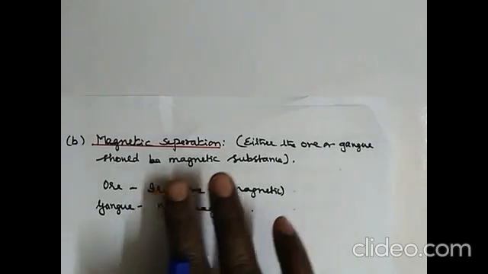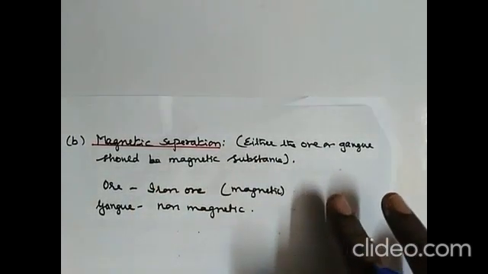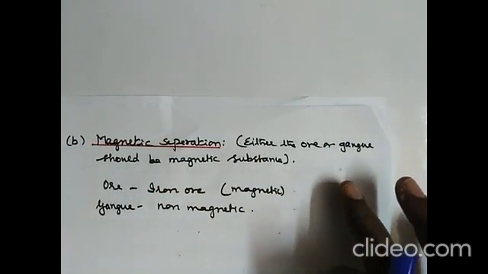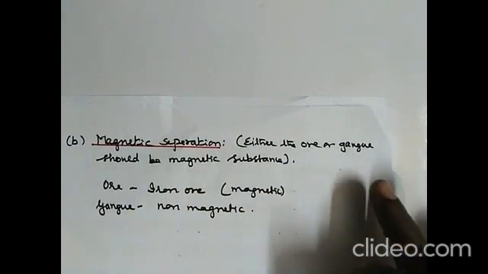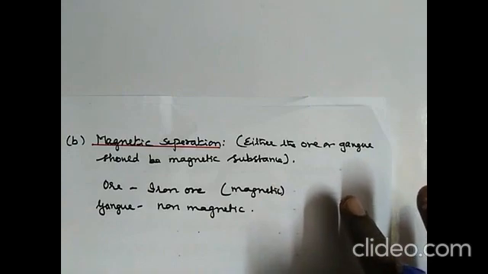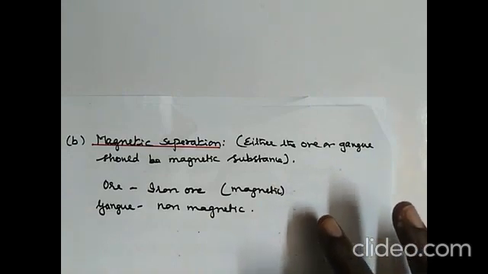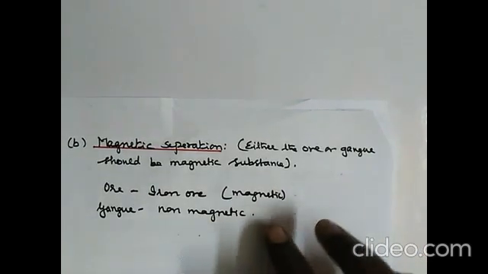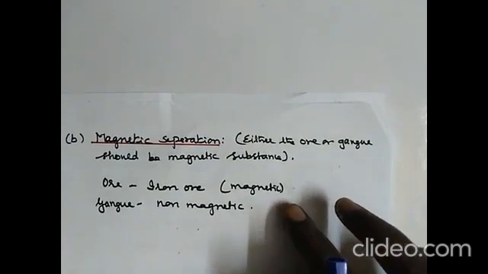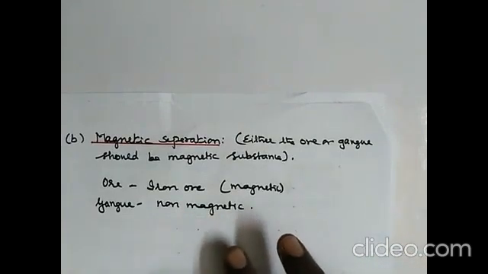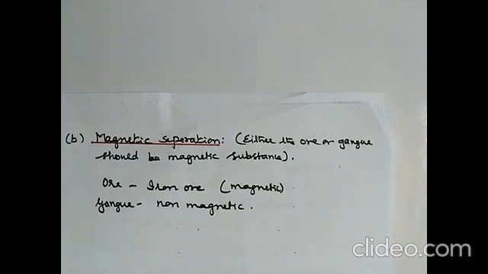The next is magnetic separation. So if you have an ore in which one of the substances, either the ore or the impurity, is a magnetic substance, only then this method can be used. This is normally used for iron ore, where iron is a magnetic substance and the gangue is a non-magnetic substance.